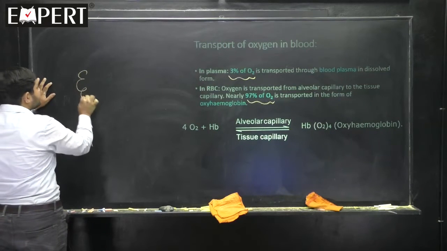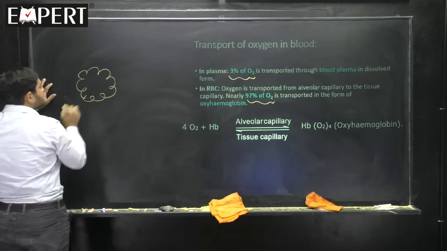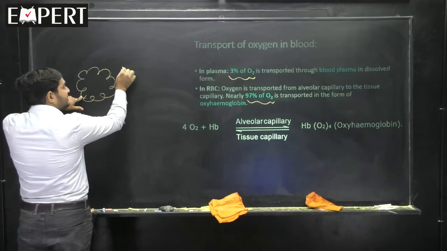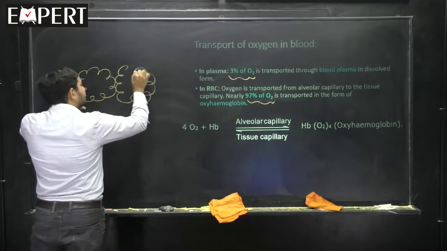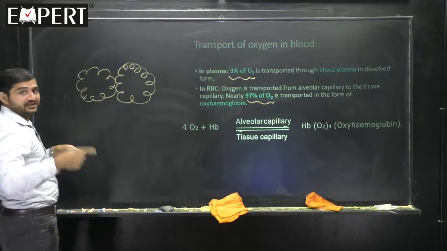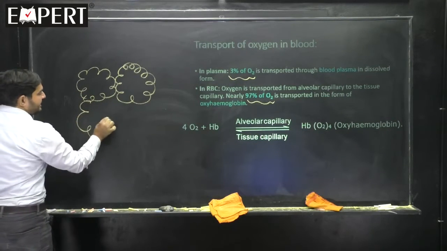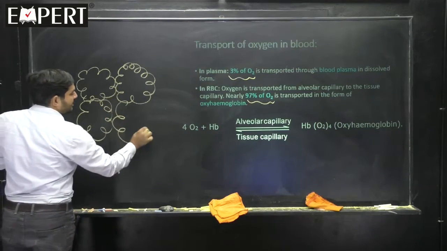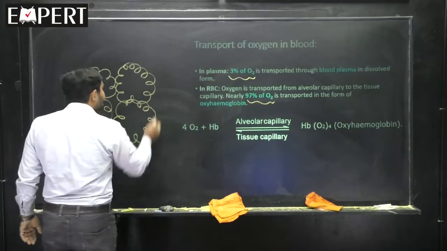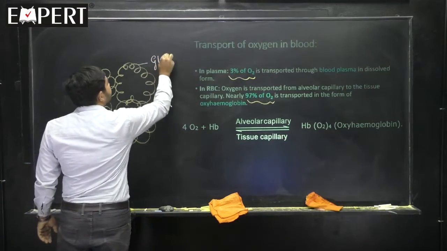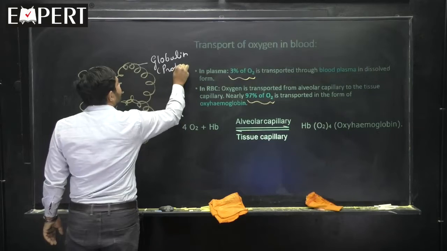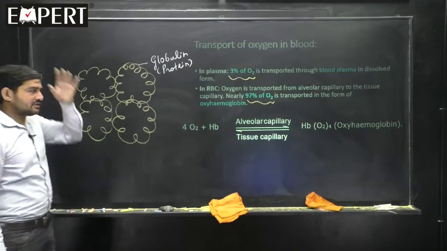This is a protein structure called globin. It is a tertiary structure, you know it. One more globin. When these two globins interact, they form a quaternary structure, if you remember. One more globin, and one more globin. How many globins do you see? We can see 4 globins. Globin is a protein in nature, made up of amino acids.